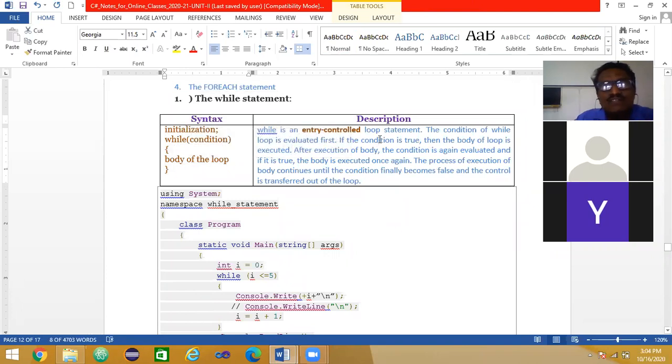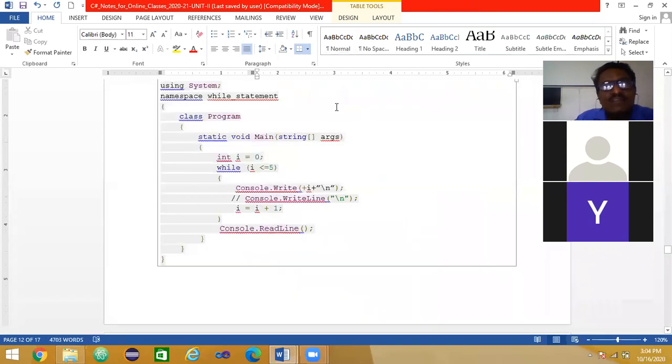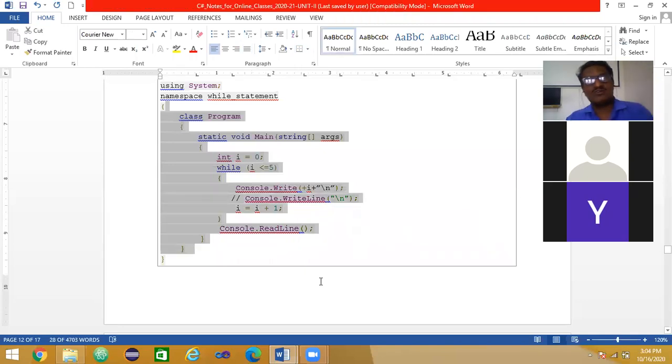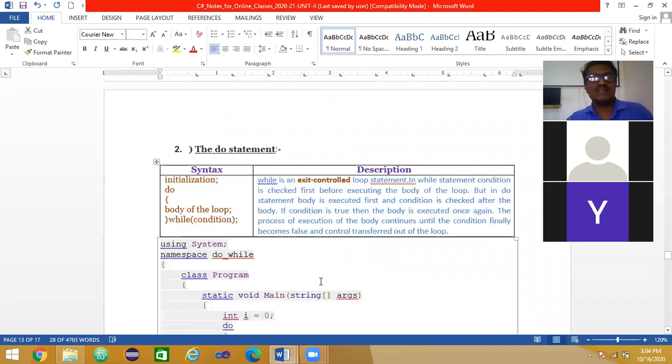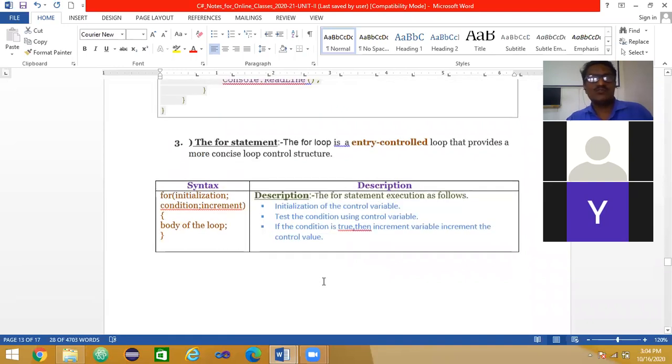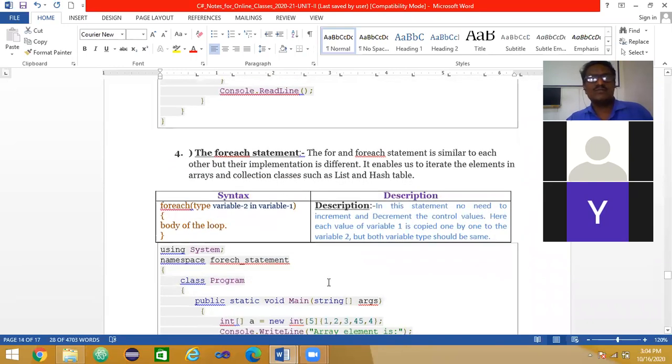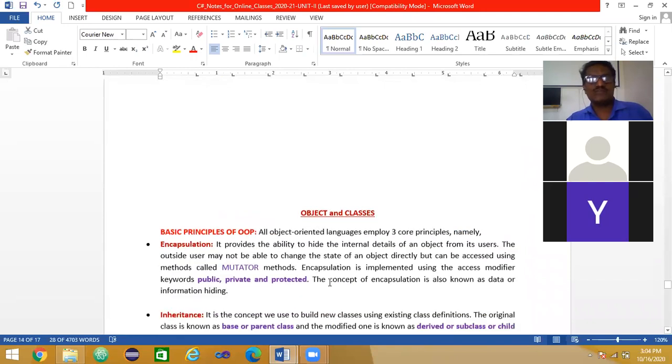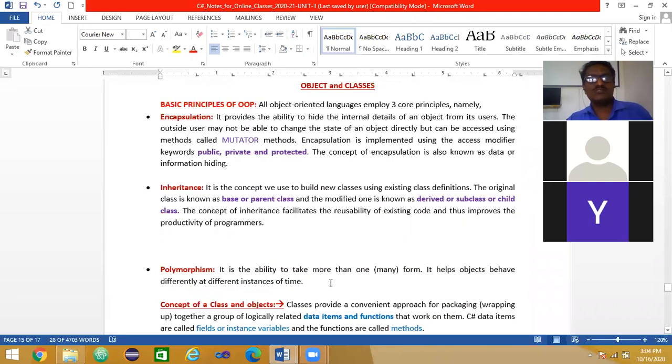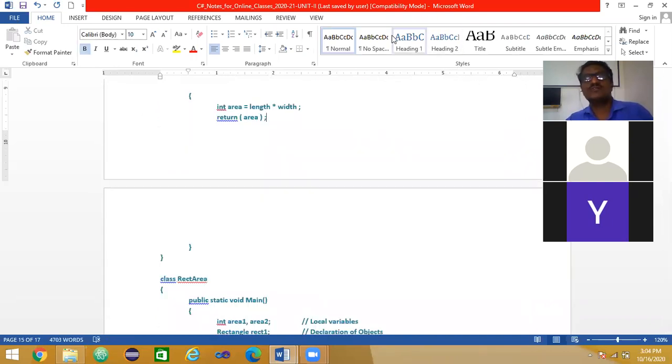Syntax of while, the description is written here, and then a sample example. Tomorrow we'll discuss some programs here. We shall start writing programs. We have to be well versed with programs. Now we shall begin writing small programs, and slowly we make ourselves masters. After that we study object classes. Like that, step by step we shall do. Okay. Today I think it is sufficient.